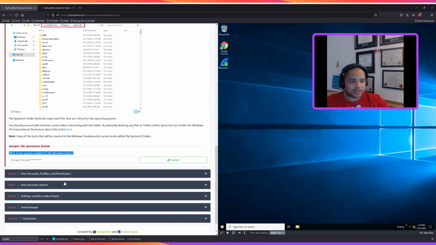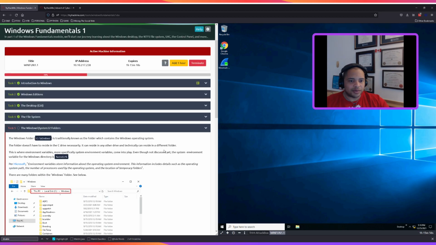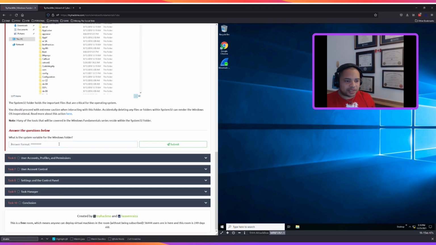Let's take a look at this question real quick. What is the system variable for the Windows folder? The system variable for the Windows folder, WinDir, encapsulated in % signs. So let's just double check, make sure that's correct. Oop, sorry. %WinDir%.